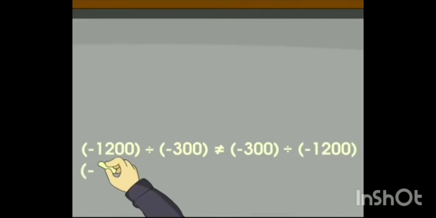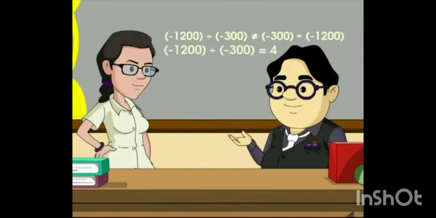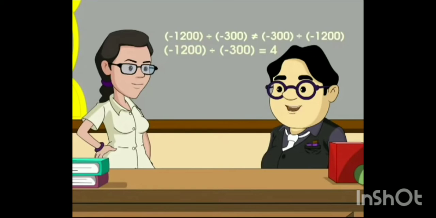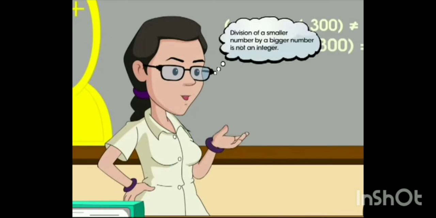Minus 1200 divided by minus 300 is 4. And minus 300 divided by minus 1200 is... Miss Marks, it will not give an integer. Smart, huh? Division of a smaller number by a bigger number is not an integer.